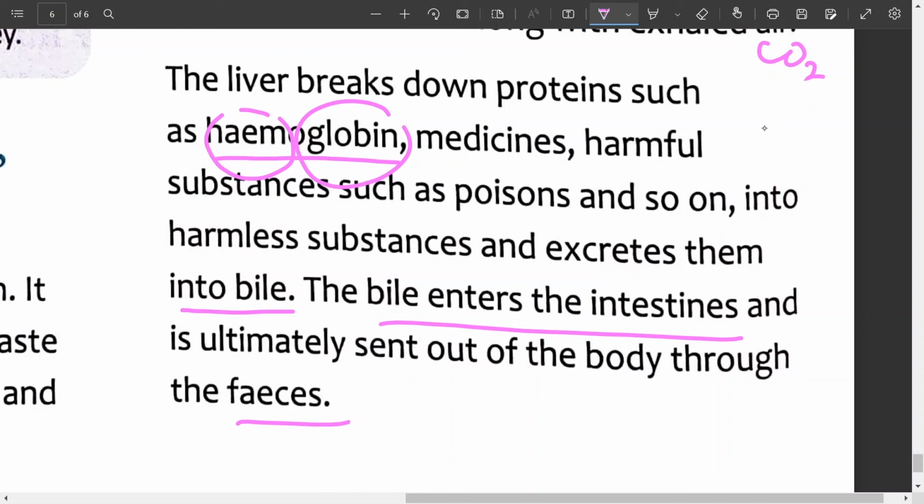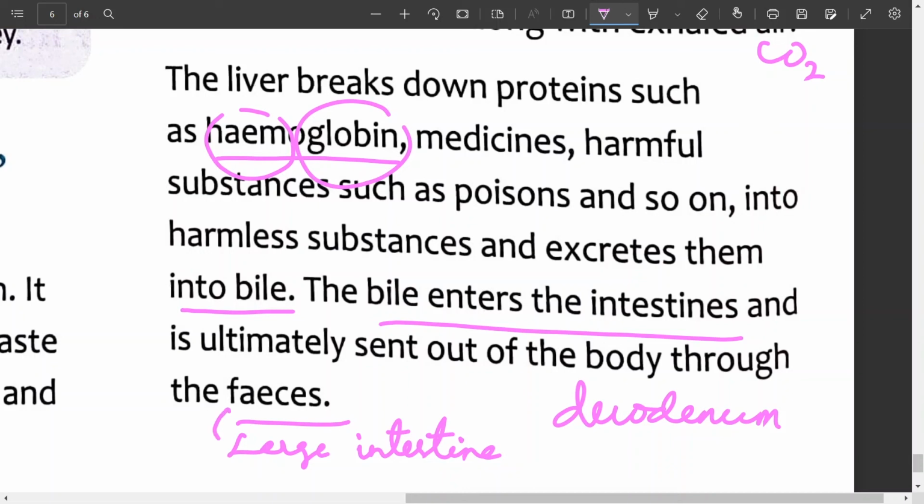Bile opens in the duodenum part of the intestine. It is the first part of the small intestine, and from there it is sent to the large intestine and eliminated in the form of feces. So feces are formed in the large intestine.